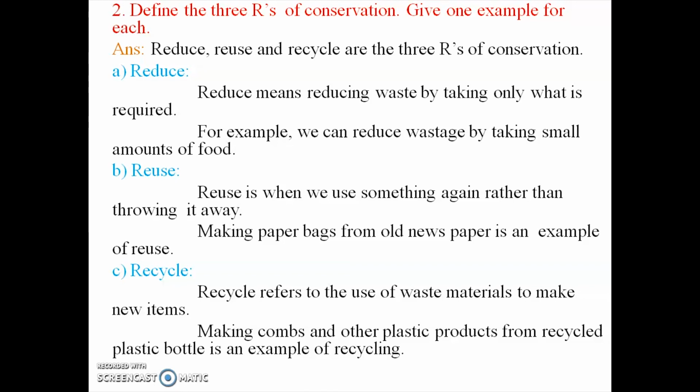Making paper bags from old newspaper is an example of reuse. Similarly, a paper printed on one side can be used on the other side for rough mathematics problems. So this is reuse. Next one is recycle. Recycle refers to the use of waste materials to make new items. Making combs and other plastic products from recycled plastic bottles is an example of recycling.